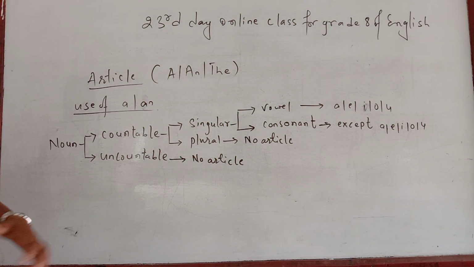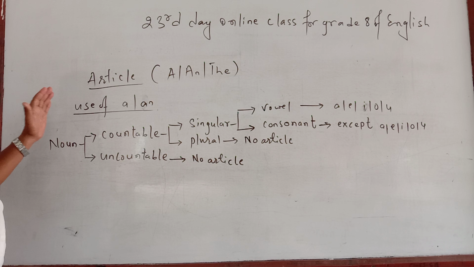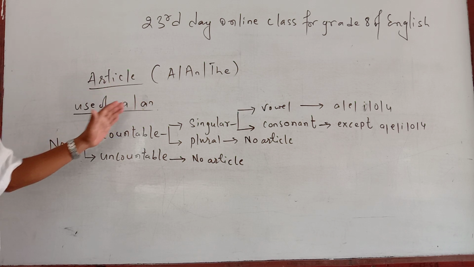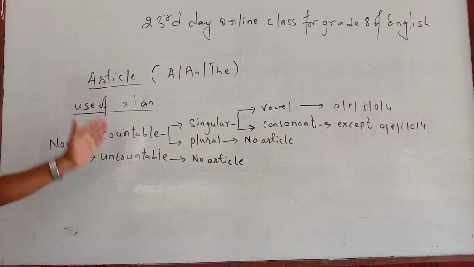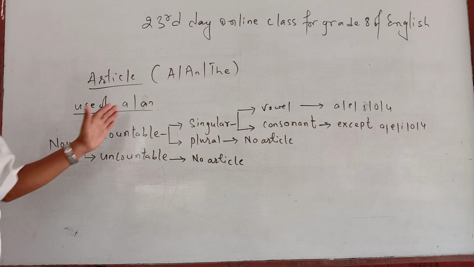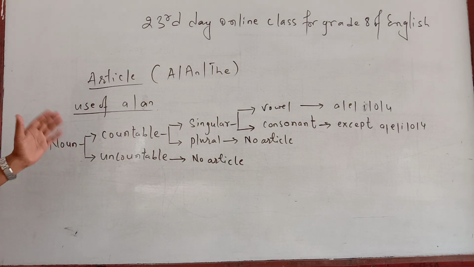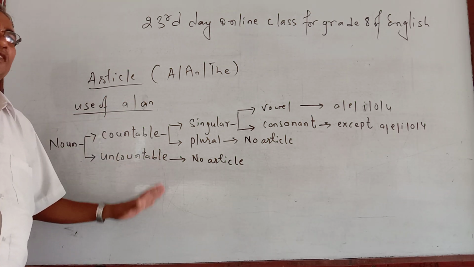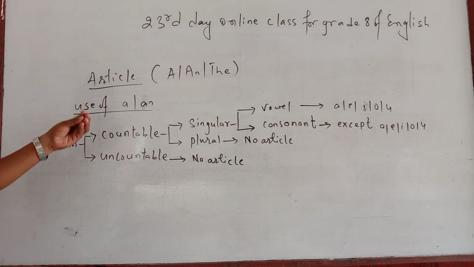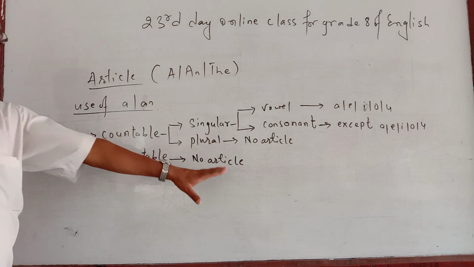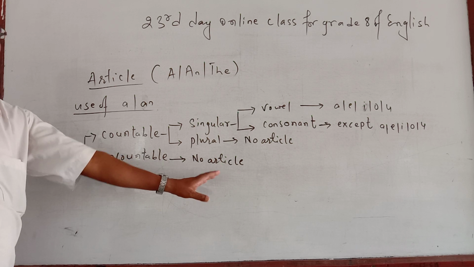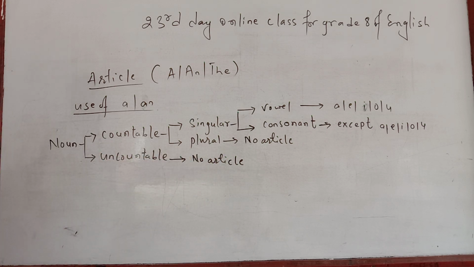So I mean to say that at first, when you are about to use a or an, you watch where you are going to insert it, and whether there is a countable noun or uncountable noun. If there is an uncountable noun, directly you can say no article, or you may write cross, or you may say nothing.